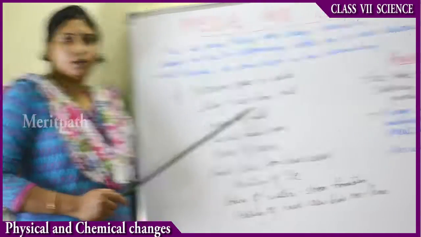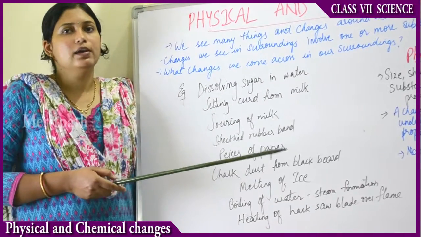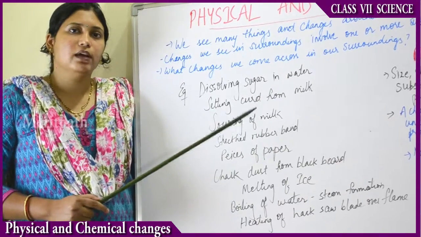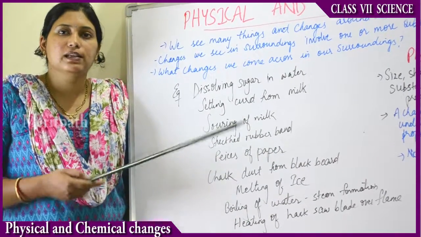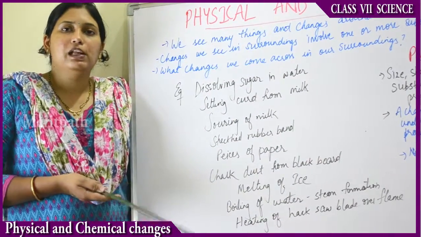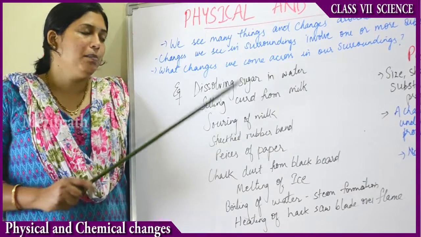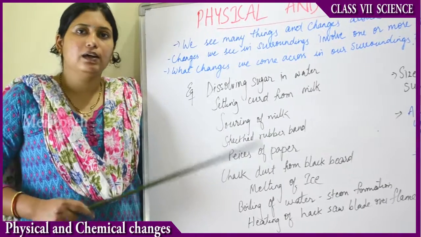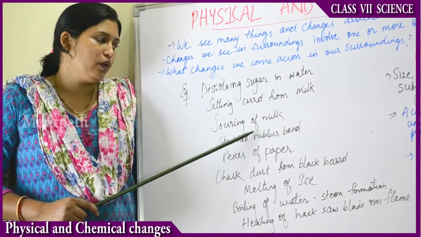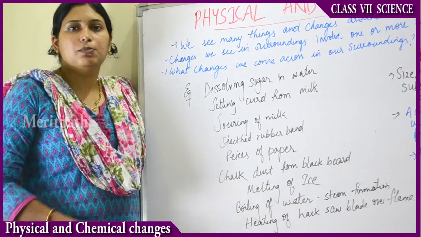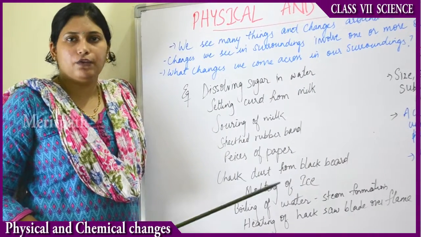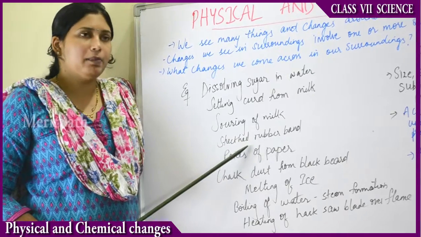Then setting curd from the milk. You know, one drop of curd is added to the milk for the milk to become curd by next morning. Why? Because there is the presence of lactobacillus bacteria in that, which multiply overnight and turn the milk into curd. So that is also a change. Can we get back milk from the curd again? No. Then souring of the milk. Sometimes the milk is broken to form cottage cheese or paneer. Then can we get back milk from that? No.